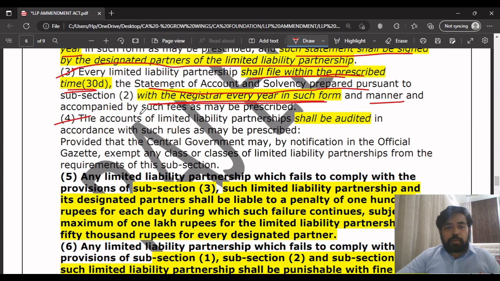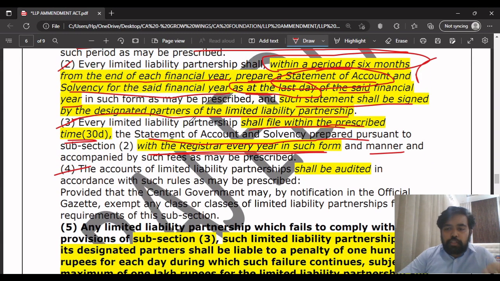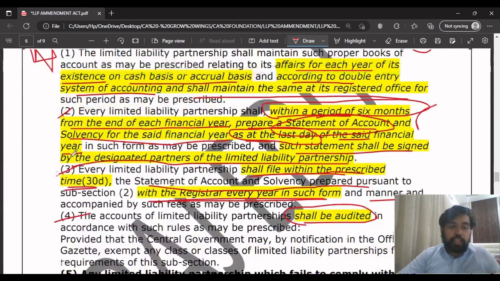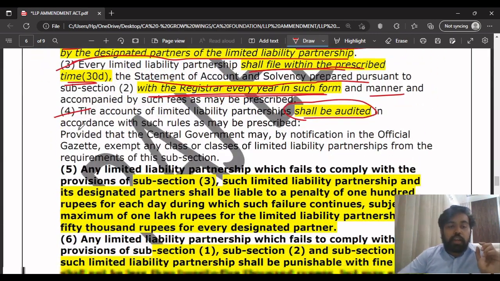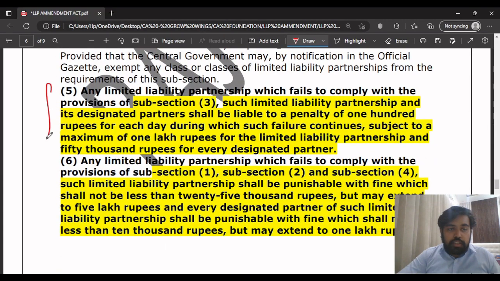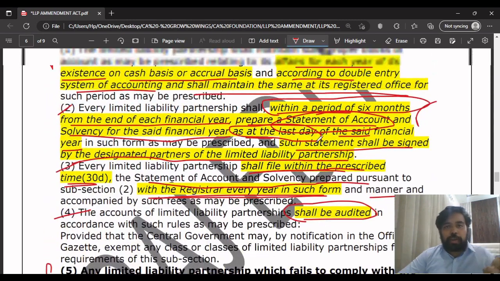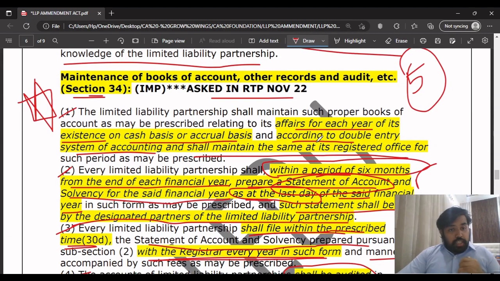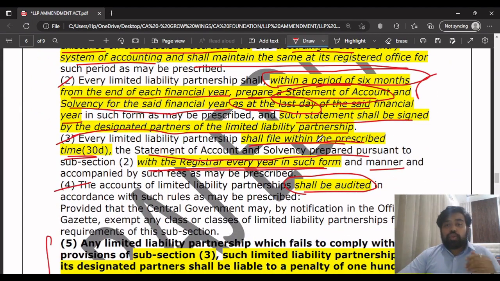Point number 4 is even simpler: the accounts of the LLP should be audited in accordance with the rules as prescribed. This is the important point because we are auditors now. This is how we get work, that the LLP shall get its accounts audited in accordance with such rules as may be prescribed. See, only these 4 points are there. And the fifth and sixth points are the amendment, which relates to the penalties, the penalty for non-compliance. Even if you write only this much, you will get 5 marks.